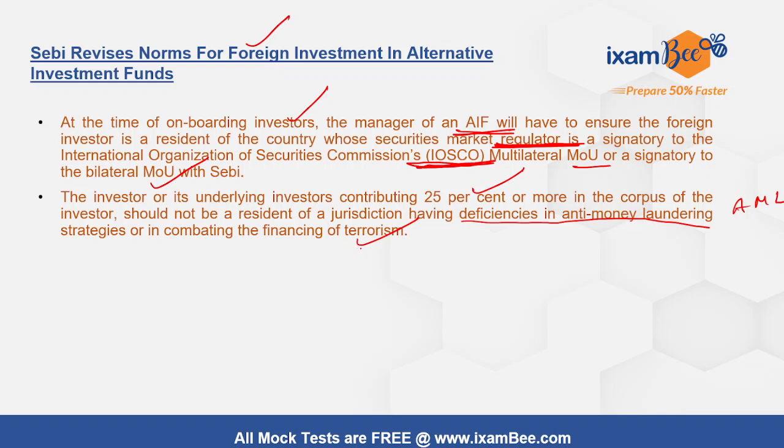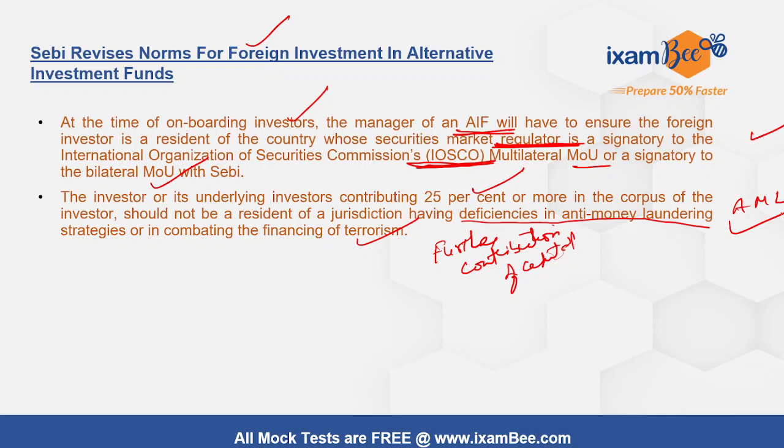They should not be residents of a country where these guidelines are not adhered to. So in case an investor has already been onboarded in a scheme of the AIF, then the manager will not accept further contribution of capital from these kinds of investors unless they adhere to both these guidelines.